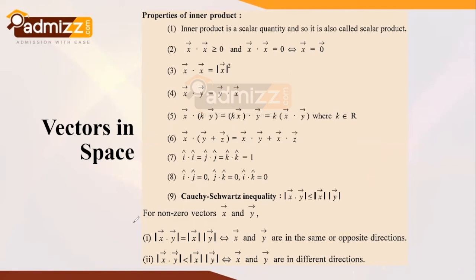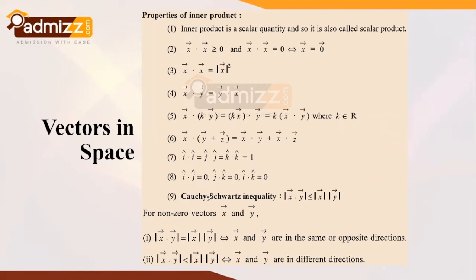Now next is the Cauchy-Schwarz inequality. This is also very useful. Like we studied the triangle inequality, we will also give importance to the Cauchy-Schwarz inequality, because this is sometimes the most common question, or most common fundamental rather I should say, which is asked in the MCQ.